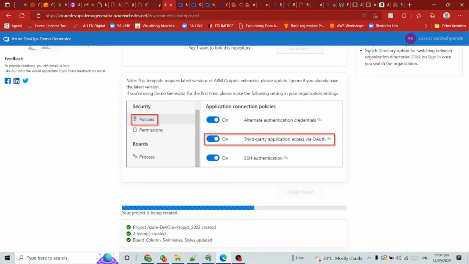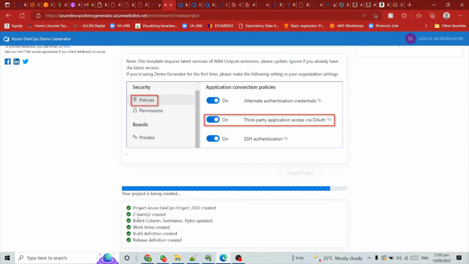Even if you run any build pipeline, or you create a release pipeline, in both the pipelines you need to have some parallelism, as some code needs to work in parallel, and for that parallelism we need to take the license from your Azure organization. So organization plays a very important role, guys.